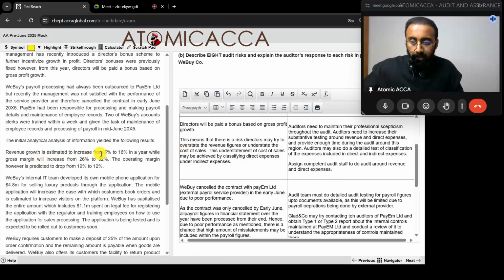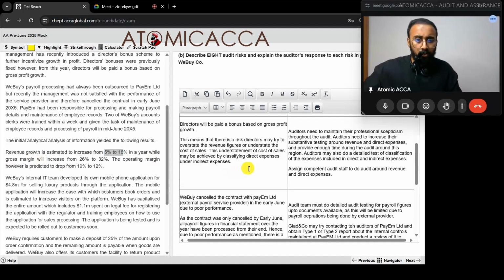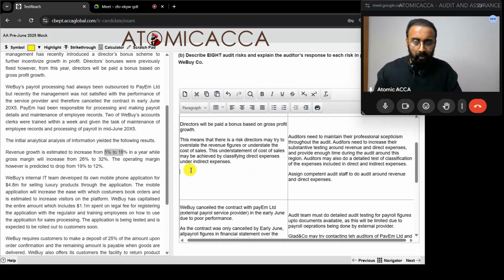Okay, so what is given over here? Revenue growth is estimated to increase from 5 to 16% in a year, while gross margin will increase from 26 to 32% in the year. The operating margin, however, is predicted to drop from 19 to 12%. So this is an indicator that whatever we mentioned is almost right, because gross margin is increasing but operating margin is decreasing. So possibly they tried overstating the revenue and putting direct expenses under indirect expenses. So I can add this point to get a little additional push to my answer.